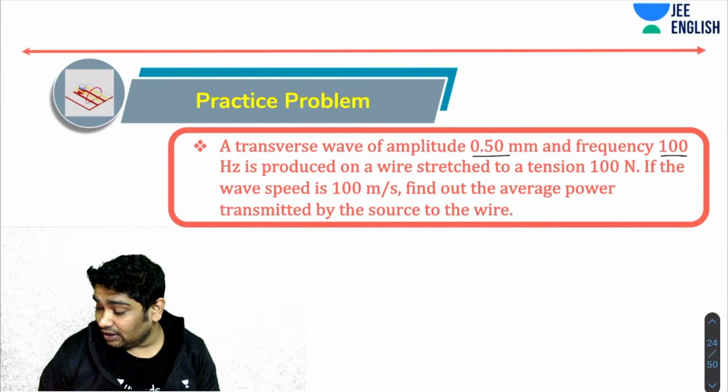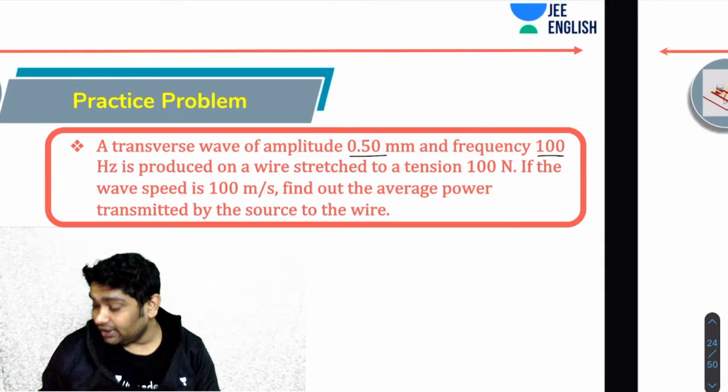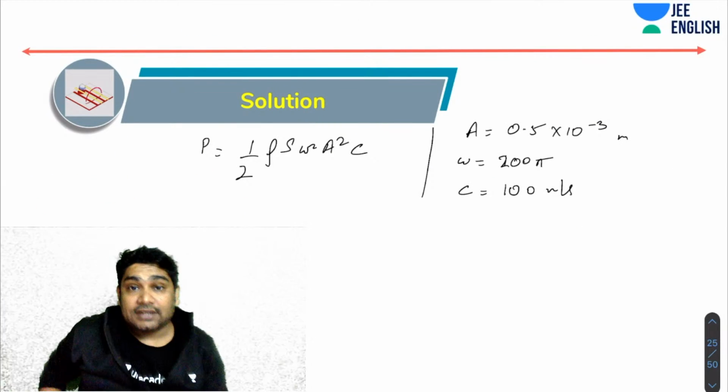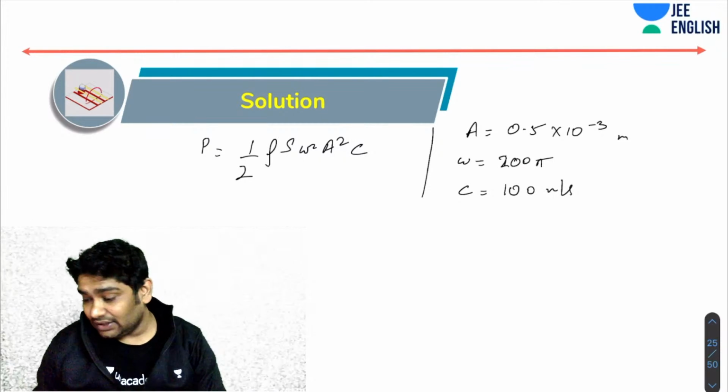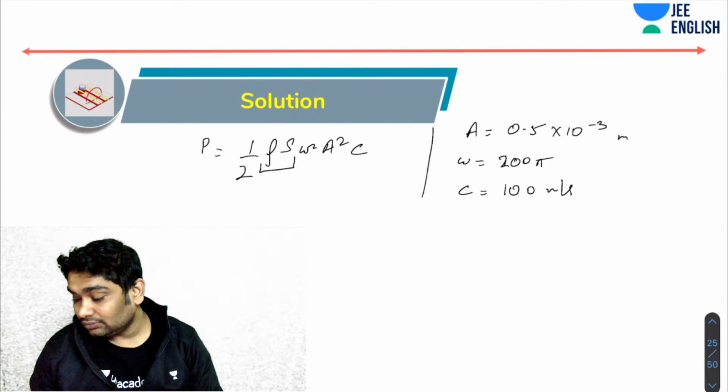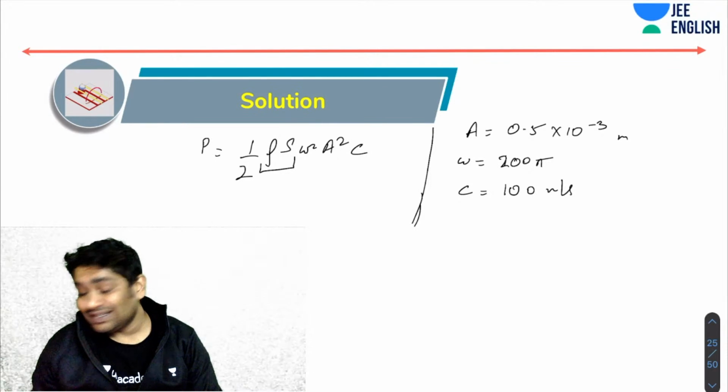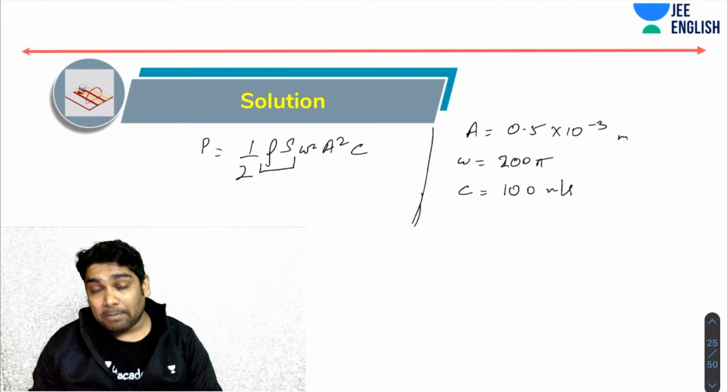Next, I also needed the density into cross section. Now, density into cross section, what is that? This is lambda. You will realize that density into cross section is the mass per unit length only.